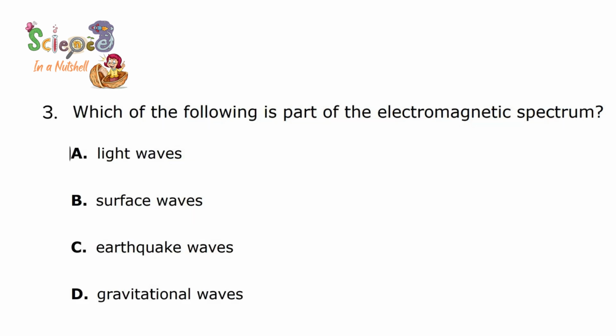Question number 3. Which of the following is an electromagnetic spectrum? Electromagnetic spectrum means the different light waves. The visible light or the ultraviolet, it has many types. So the electromagnetic spectrum is the types of light waves. When we have choices here, it will tell us light waves, surface waves, earthquake waves, gravitational waves. Which one are you going to choose? That's right, light waves.